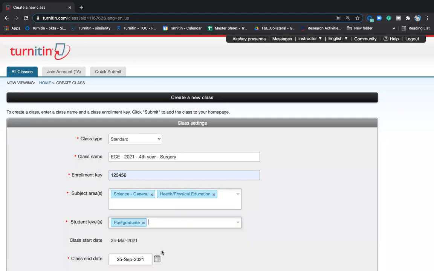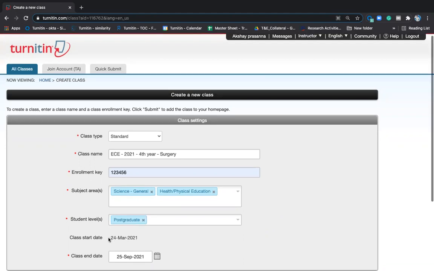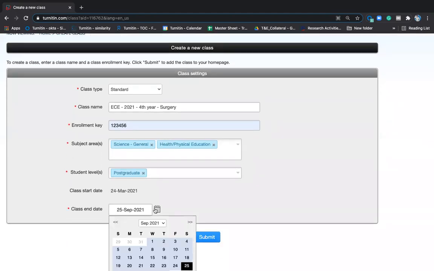Student level, whatever the student level. If it's postgraduate, give it as PG. If it is undergraduate, give it as UG. And career and technical. You can check your own documents. Faculties can check their own documents. My class, my research, my thesis, give the class name like that, and you can give the student level and till when the class is existing.